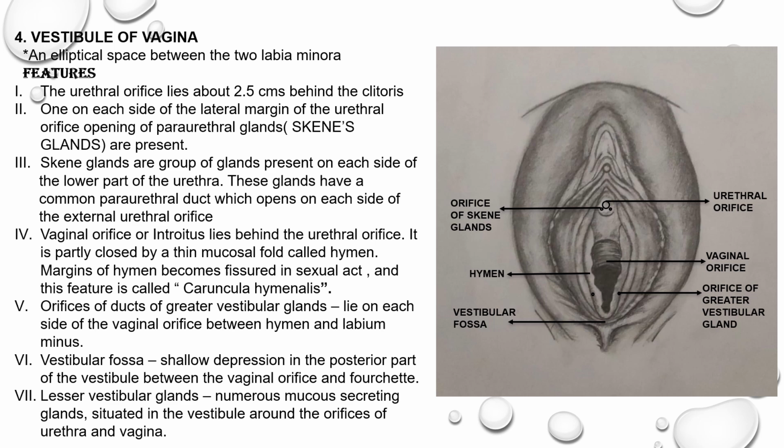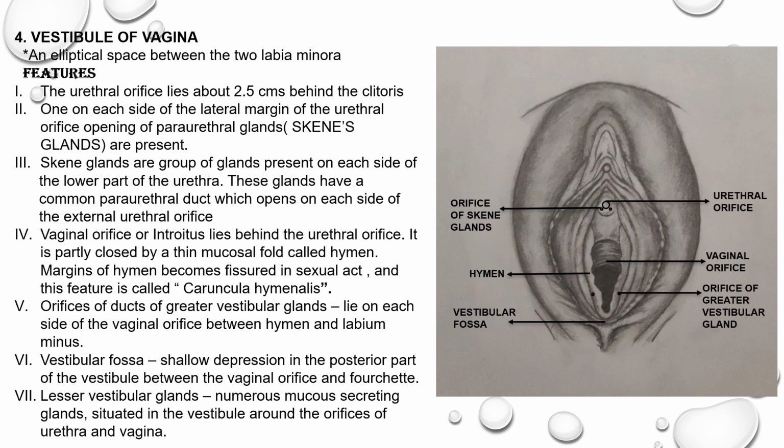The next feature is the vaginal orifice or introitus. It lies behind the urethral orifice. You can appreciate the urethral orifice in the diagram, and behind it is the vaginal orifice. It is partly closed by a thin mucosal fold called the hymen. You can appreciate this hymen in this diagram. The margins of the hymen become fissured in sexual act, and this feature is called carunculae hymenales.